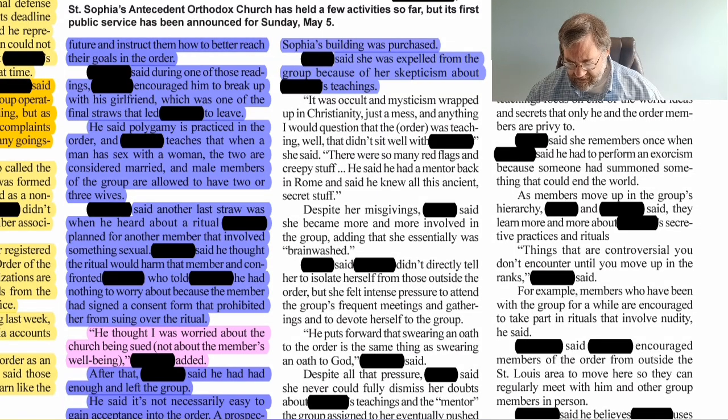It was a cult of mysticism wrapped up in Christianity, just a mess. And anything I would question that the order was teaching, well, that didn't sit well with Blank, she said. There were so many red flags and creepy stuff. He said he had a mentor back in Rome and said he knew of this ancient secret stuff. Well, this paragraph has two different categories in it, I believe. The first part, a cult of mysticism wrapped up in Christianity, just a mess, sounds like an opinion.